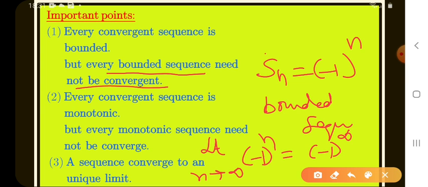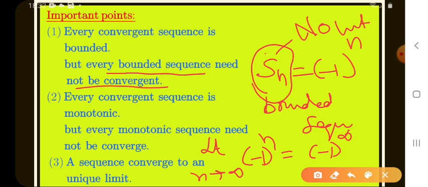If infinity is even, we get plus 1. If infinity is odd, we get minus 1. So we cannot state an exact limit value of Sn. Sn has no limit. That implies Sn is not convergent, that is, it is divergent.